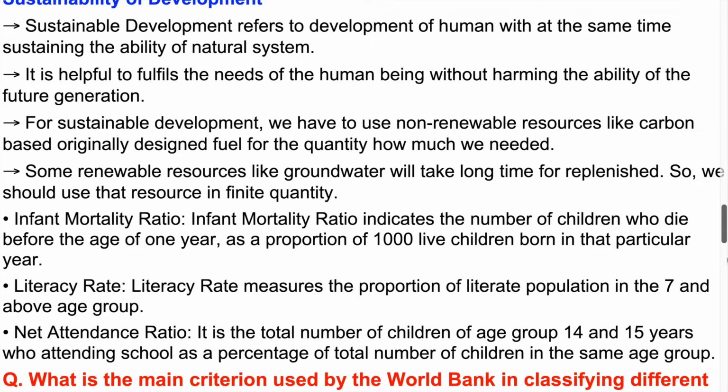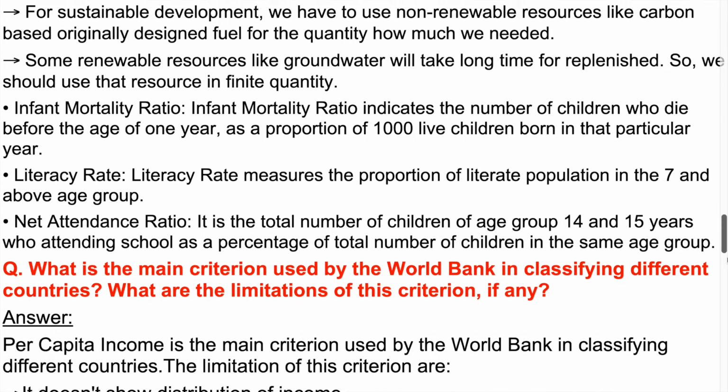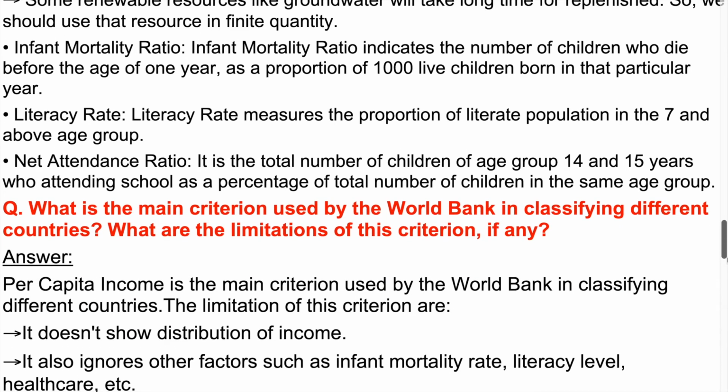Infant mortality ratio. Infant mortality ratio indicates the number of children who die before the age of 1 year, as a proportion of 1,000 live children born in that particular year. Literacy rate. Literacy rate measures the proportion of literate population in the 7 and above age group. Net attendance ratio. It is the total number of children of age group 14 and 15 years who are attending school as a percentage of total number of children in the same age group.